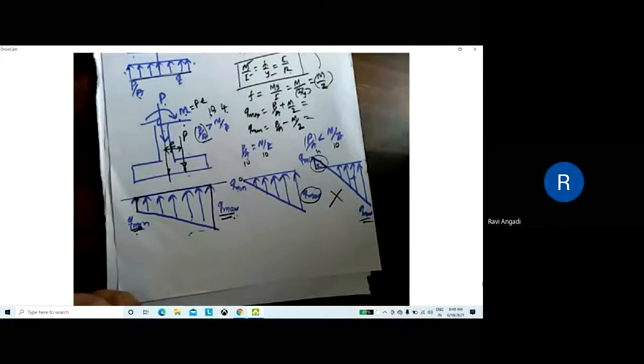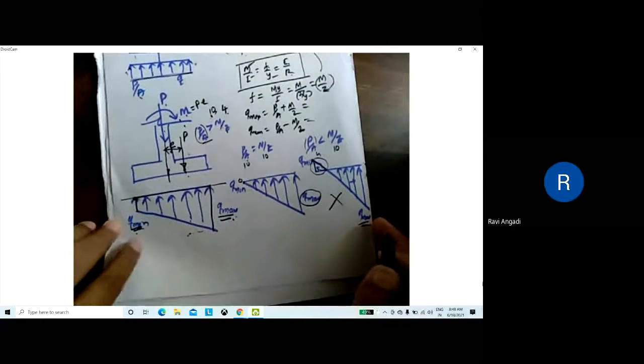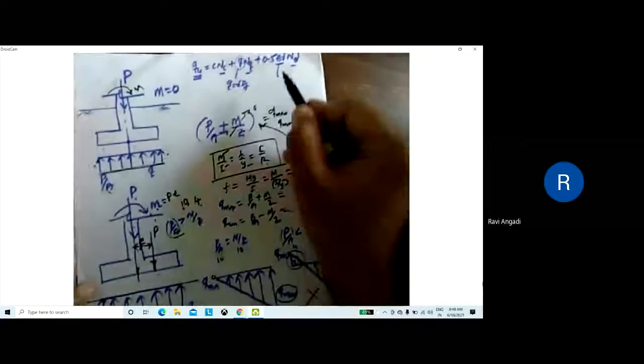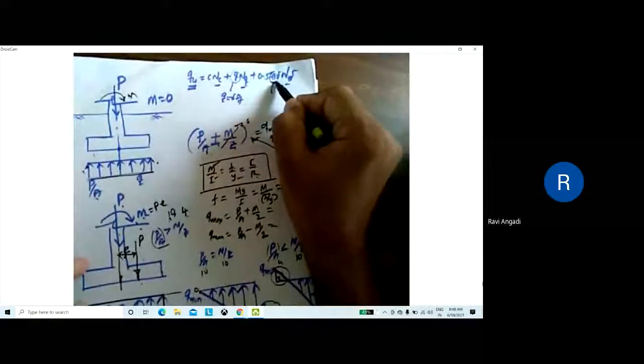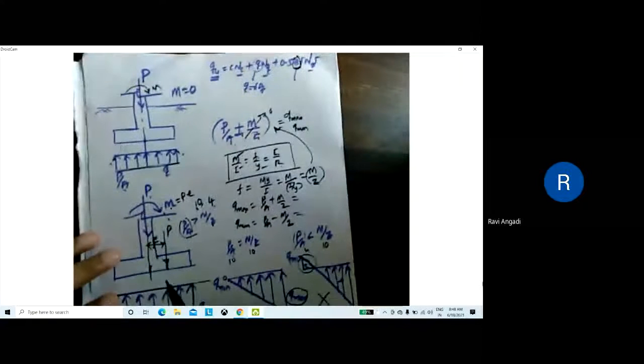So with this, we'll include in this formula that B is to be taken into account. So how this B can be taken for the footing subjected to loading.